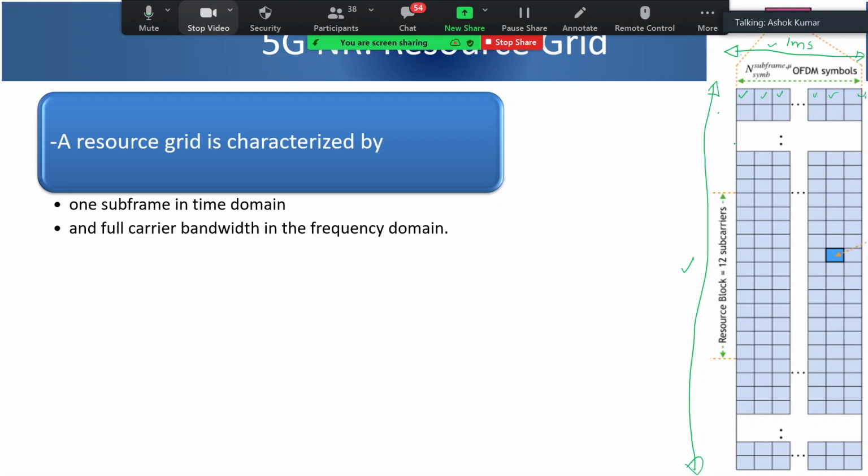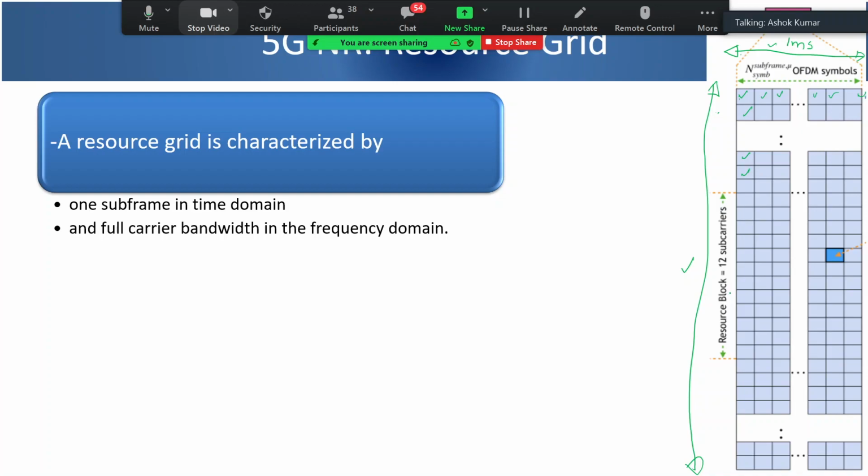On this side, these are the subcarriers, right? 1 subcarrier, 2 subcarriers, 3, 4, depending upon how many subcarriers I have. So this is your resource grid, and from here the resources are allocated, right?